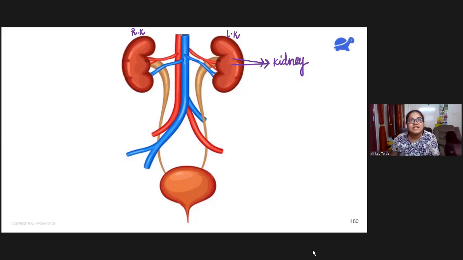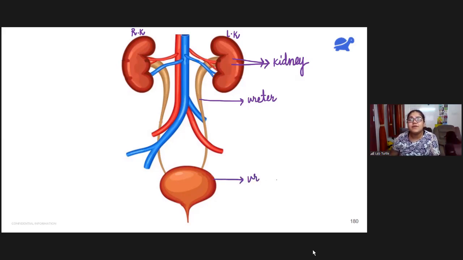Now you see these brown colored tubes here, right? These tubes are known as ureters. The function of this tube is that once the kidneys have prepared urine, that urine is going to flow into the ureters. From these ureters then go and join a bladder which is known as the urinary bladder.